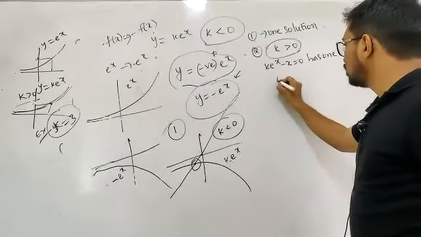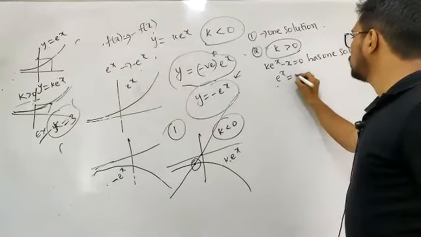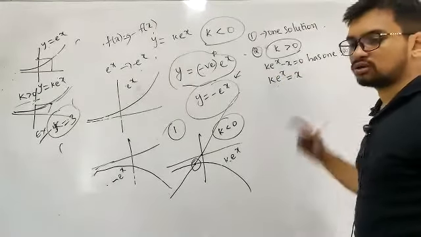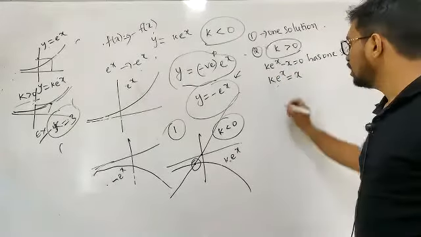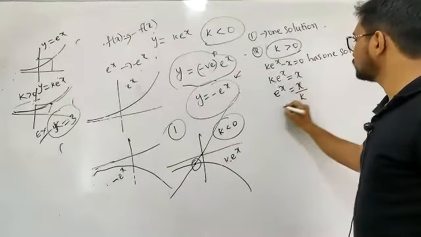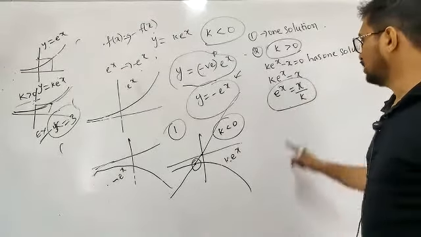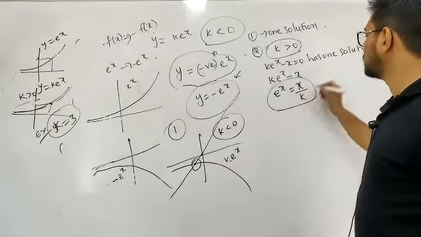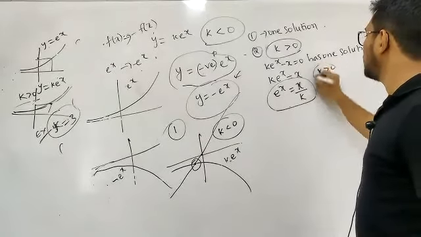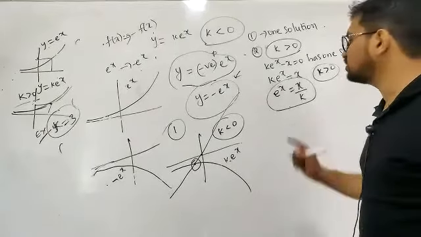Now, దీన్ని రాయొచ్చు కదా, k into e power x is equal to x అని. The same thing I can write e power x is equal to x by k, where k is greater than 0. వాళ్ళే ఇచ్చారు, క్వశ్చన్ లోనే మెన్షన్ చేశారు k is greater than 0 అని.